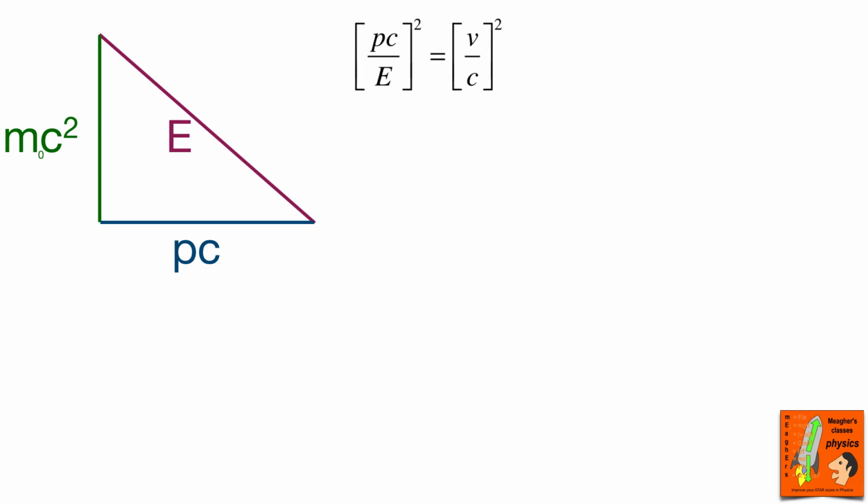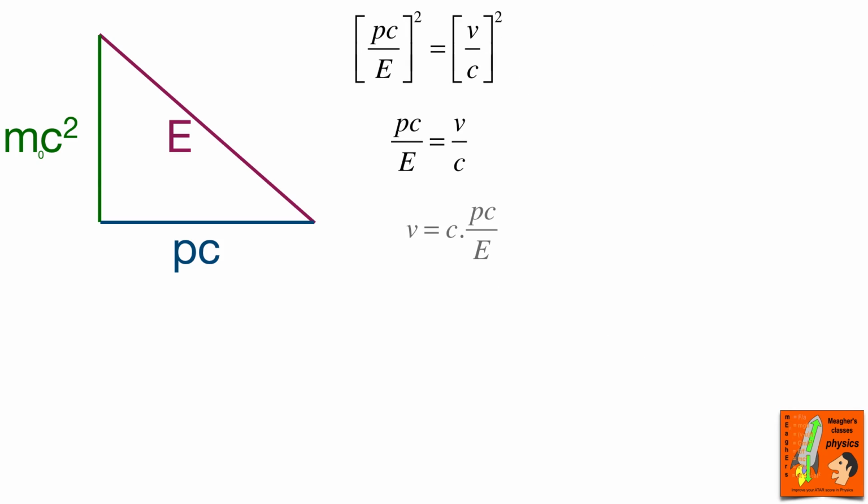Now, I'll move that up the top and just take the square root of each side, and then I'll rearrange it, and we'll get v equals c times momentum times speed of light on E. Now why have I done that? I've done that because we're looking at v equals the speed of light times some factor, and the factor is pc on E.